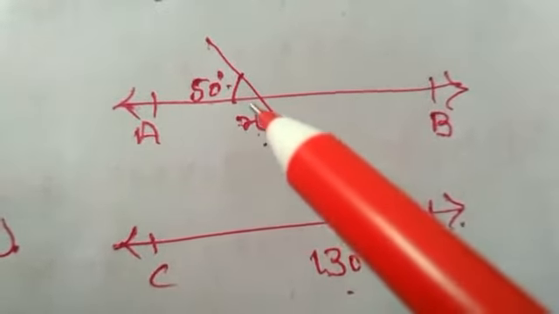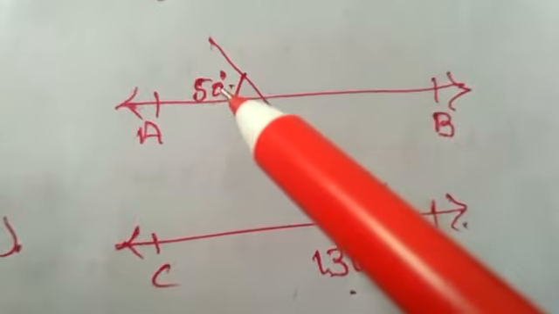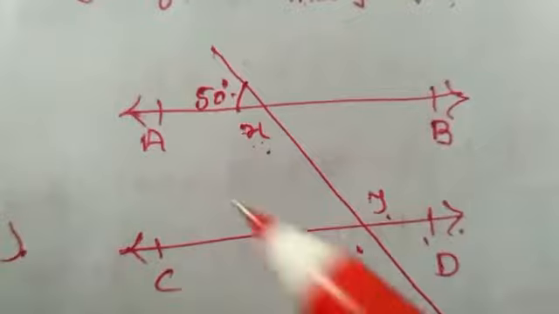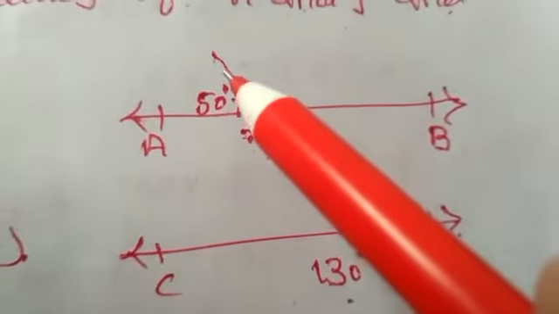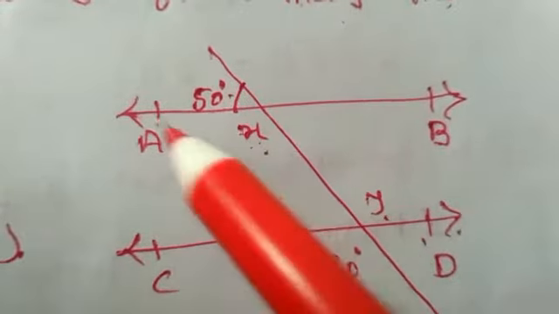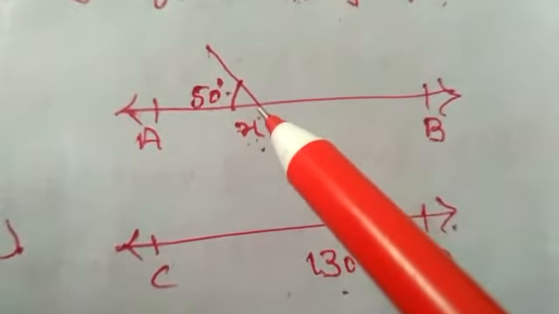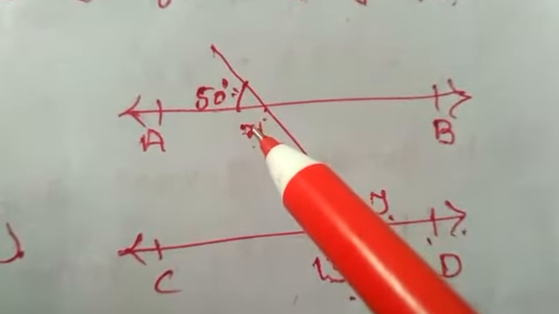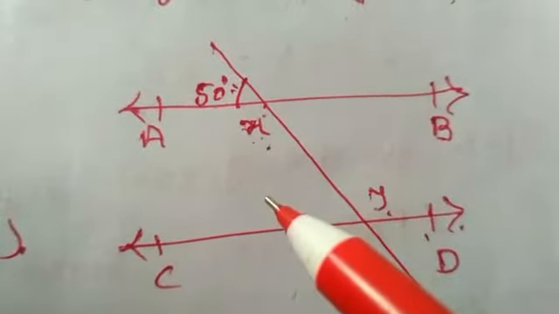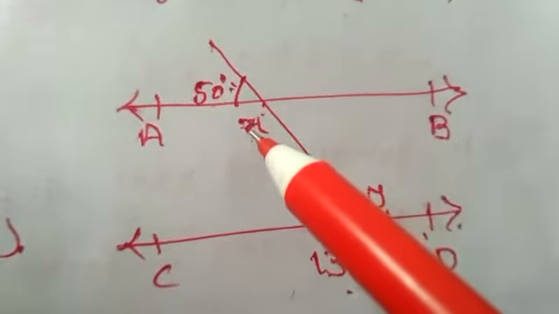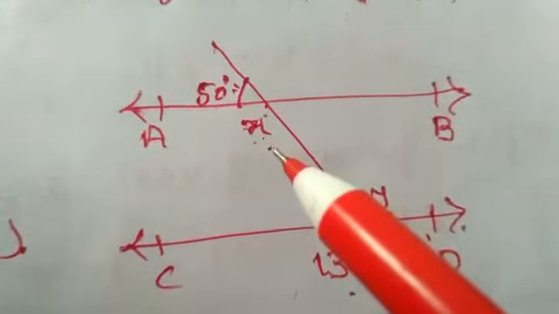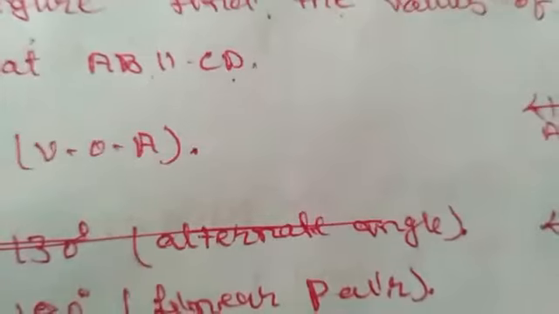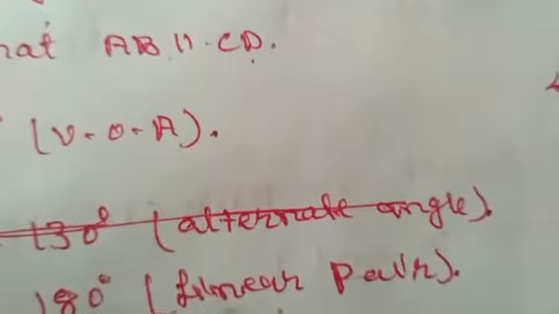We may conclude that the angles 50 and x are a linear pair, because this is a straight line and this line falls on it. So these two angles are a linear pair. And as you know, children, the sum of a linear pair is always 180 degrees.